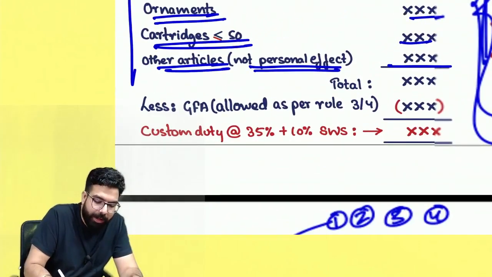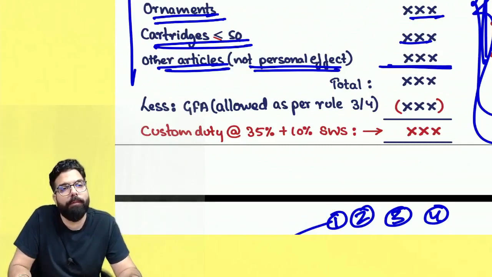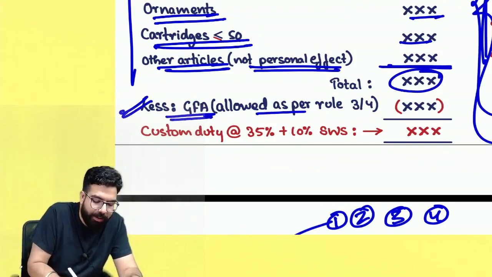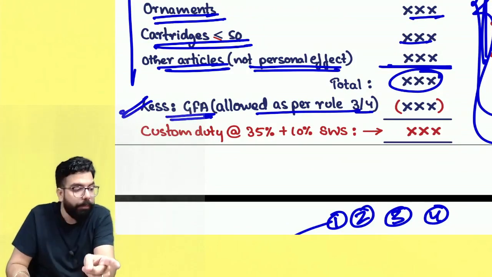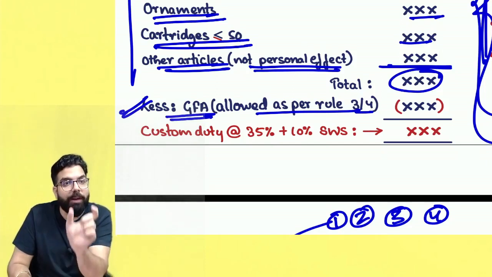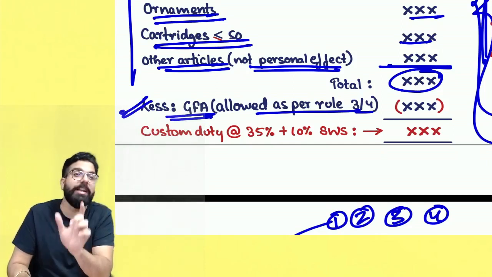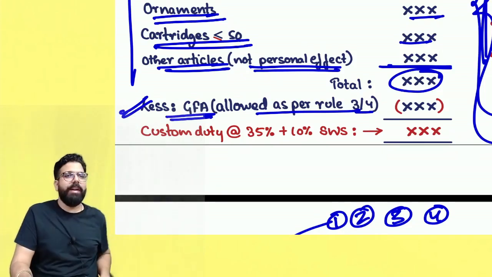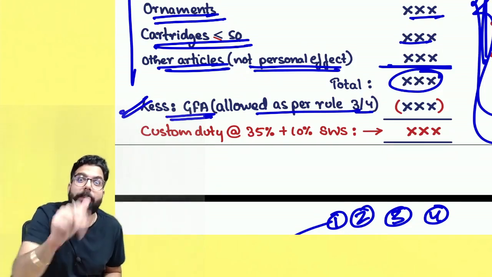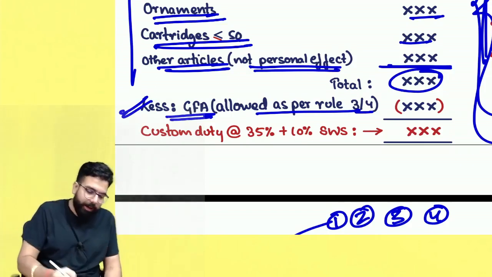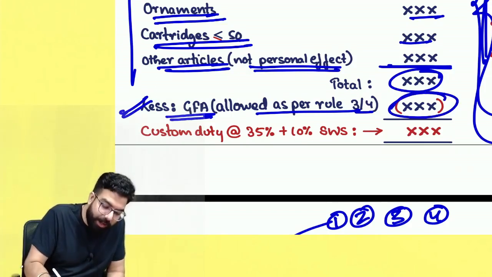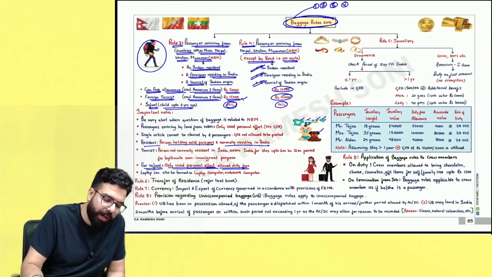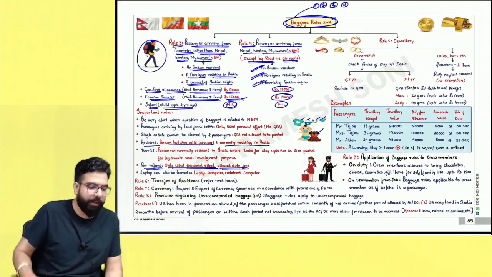So in the exam, if they tell you camera, mobile phone, personal computer, all this you can write over here, total, and then you will be given a general free allowance as per rule number 3 or 4. Remember, nowadays they have started giving questions where the general free allowance is not 50,000, it is 15,000. So please be careful. If it is a foreign tourist, then it is 15,000. If you are coming from Nepal, Bhutan or Myanmar by air, it is 15,000. Done, sir, and you will be given that deduction, and then on the remaining you have to pay 35% plus 10%. Don't forget to give that 10% social welfare surcharge.